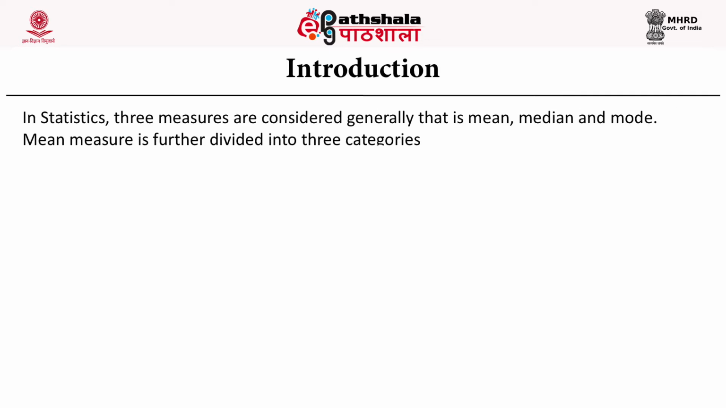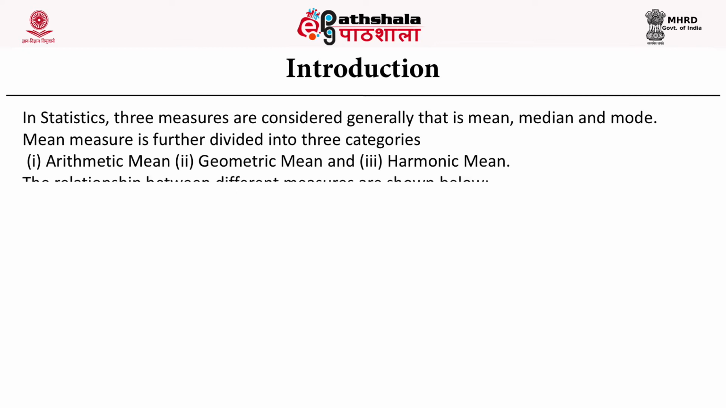In statistics, three measures are considered generally, that is mean, median and mode. The mean measure is further divided into three categories. First is arithmetic mean, second is geometric mean, third one is harmonic mean. The relationship between different measures is shown below.